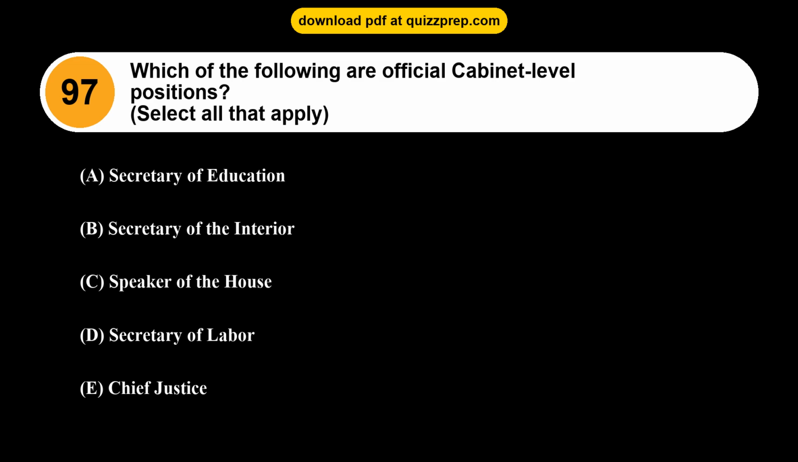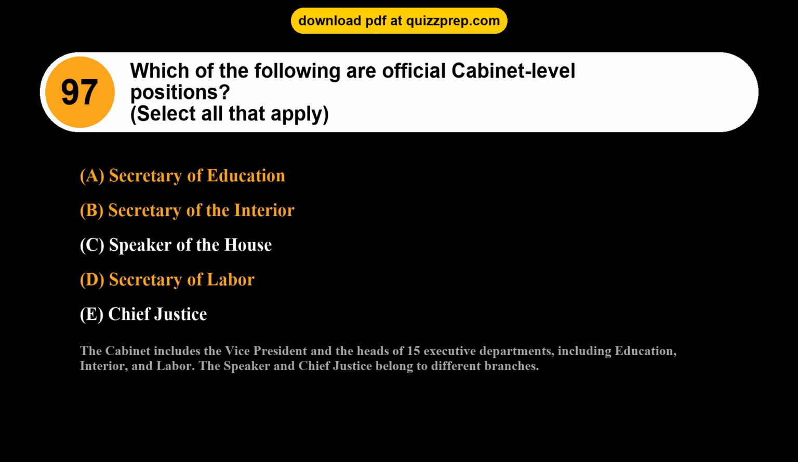Question 97. Which of the following are official cabinet-level positions? Option A, Secretary of Education. Option B, Secretary of the Interior. Option C, Speaker of the House. Option D, Secretary of Labor. Option E, Chief Justice. The correct answers are options A and B and D. Secretary of Education, Secretary of the Interior, Secretary of Labor. The cabinet includes the Vice President and the heads of 15 executive departments, including Education, Interior, and Labor. The Speaker and Chief Justice belong to different branches.